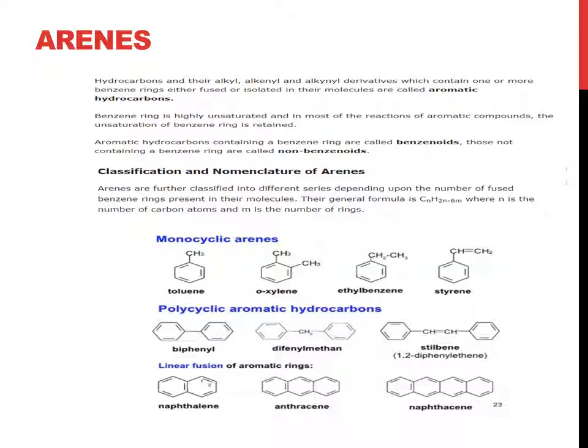Number one, monocyclic arenes: toluene, orthoxylene, ethylbenzene, styrene. Polycyclic aromatic hydrocarbons: biphenyl, diphenylmethane, stilbene, that is 1,2-diphenylethane. Linear fusion of aromatic rings: naphthalene, anthracene, naphthacene.